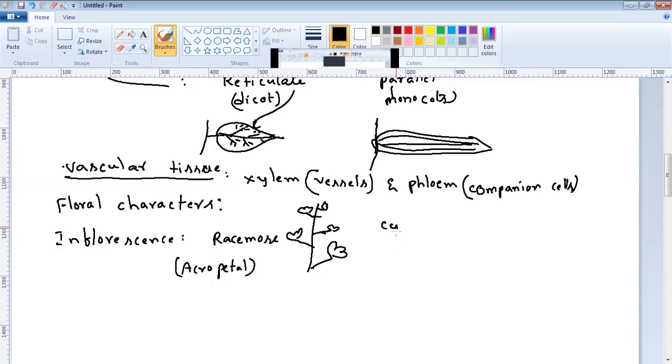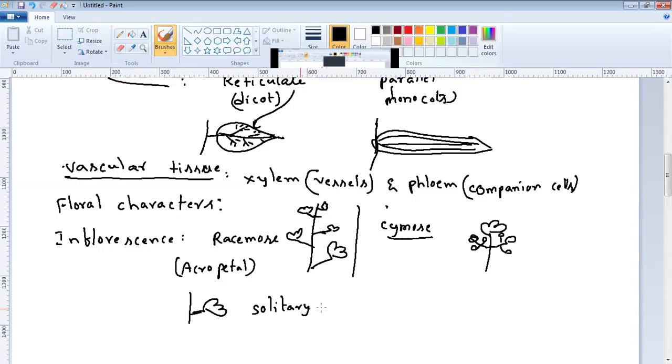Whereas in cymose inflorescence, the floral axis is terminated by a flower. Then the remaining flowers arise from the bottom of the flower. We can easily see it in jasmine. But in some plants, only one flower is developed at each node. That is called a solitary flower.